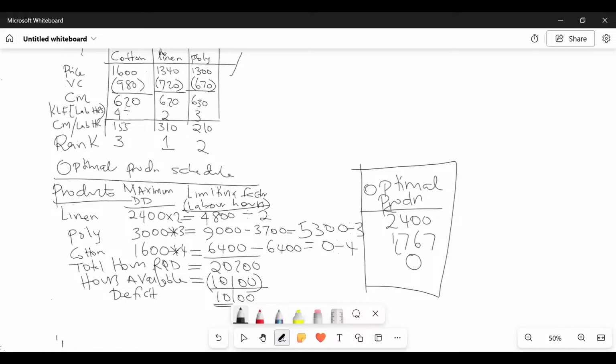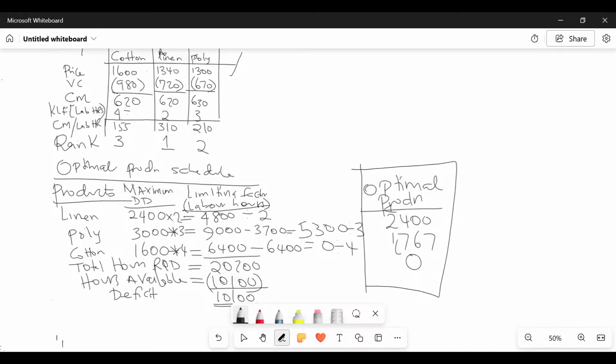So in this particular case, ladies and gentlemen, we realized that our total labor hours required were 20,200 hours. But how many of them are available? 10,100. When we subtract, we know the deficit, isn't it? The deficit is 10,100. So this deficit is what we went ahead to recover. We are doing a recovery from these products because now we don't have enough hours.